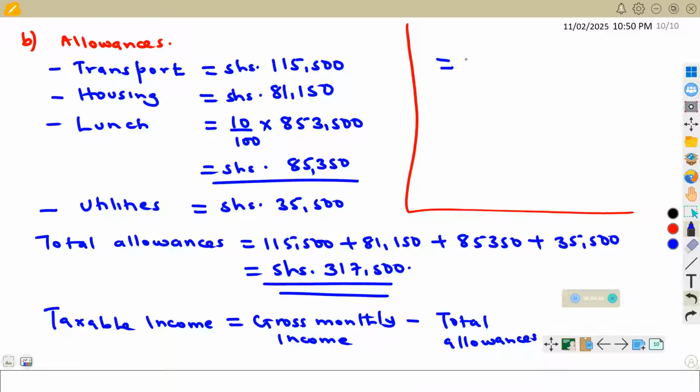So let us look at 853,500 minus the total allowances which we got here, 317,500, and this should give us shillings 536,000.